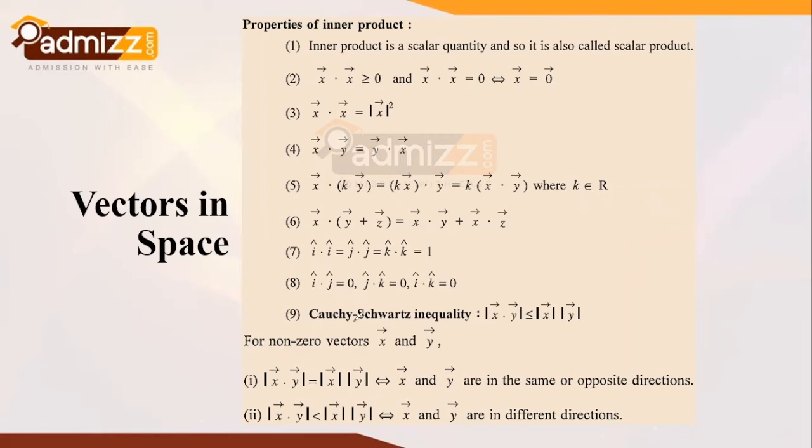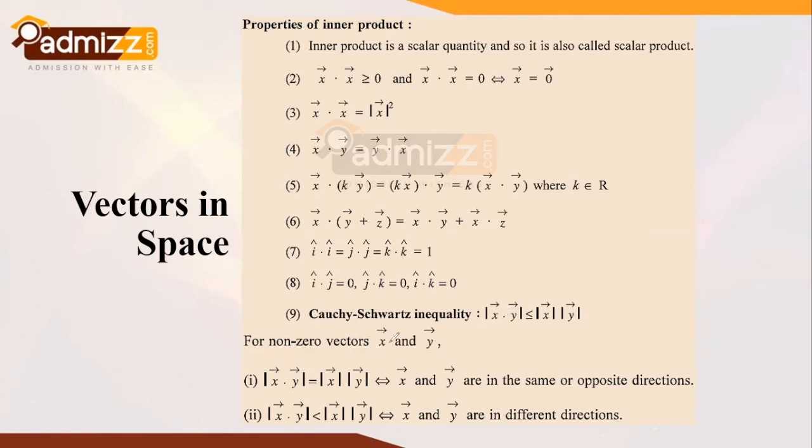So let's say if any two vectors are taken dot product this way, that x vector is taken a dot product with y vector, and we take the modulus, that is the magnitude value. So it is always less than or equal to the product of the magnitudes of the given vectors, that is magnitude of x vector multiplied with magnitude of y vector.